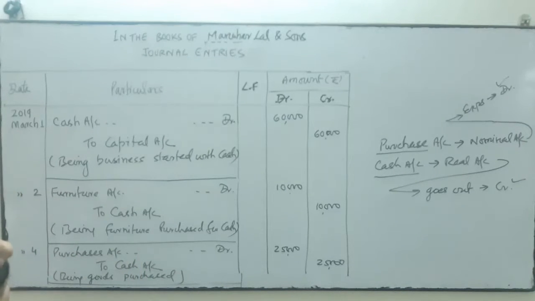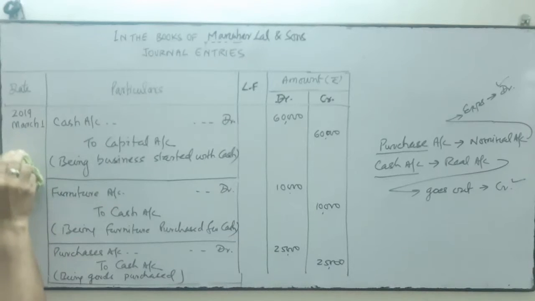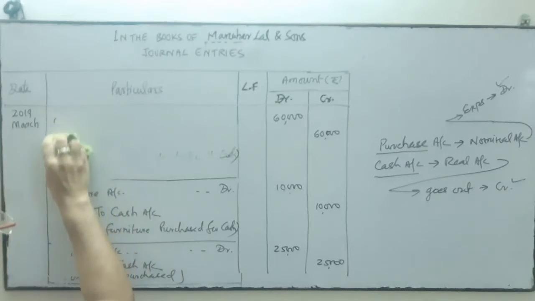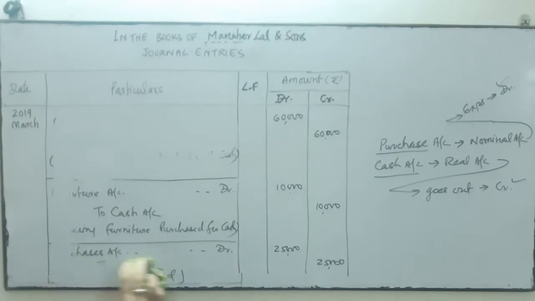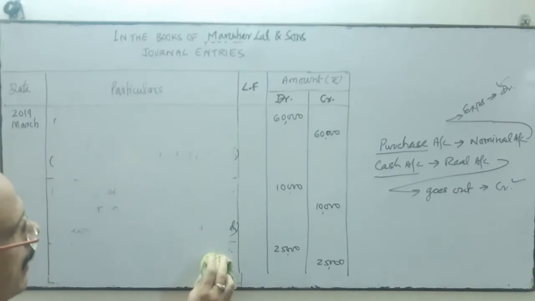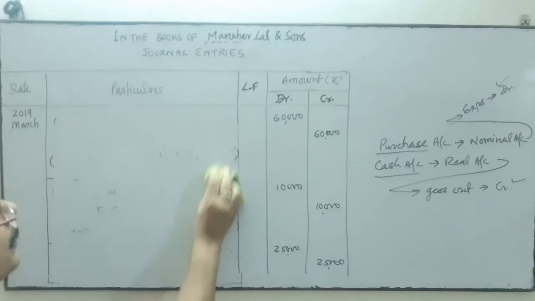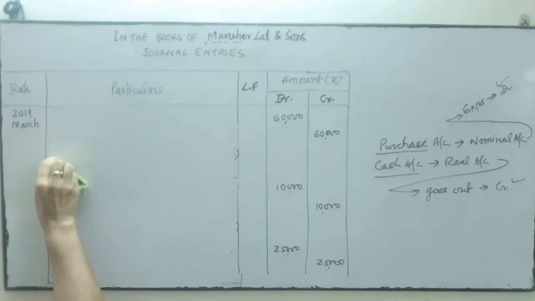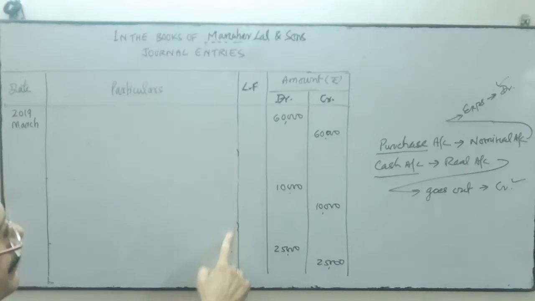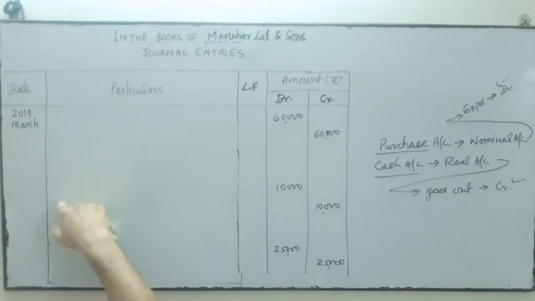Is it clear? Next, I don't have much space, so I am going to erase this so that I can write the next transaction here once again. You write the transaction at the bottom. If you have a long page, you write the transactions in continuation on the same page.